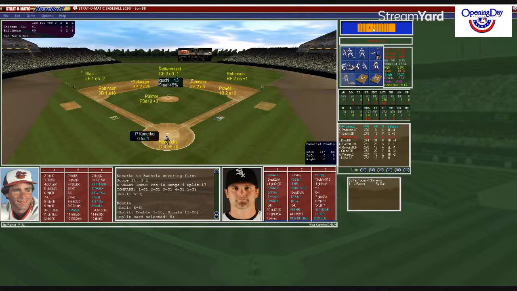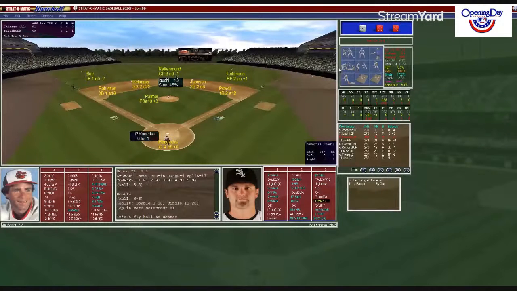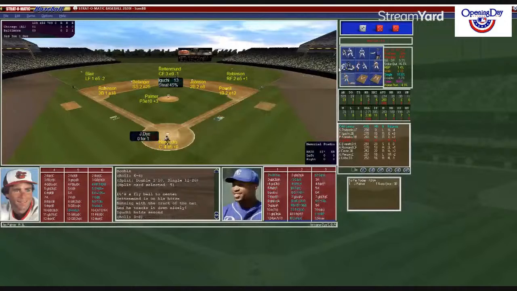Hendricks puts down the sign, Palmer working from the stretch, runner on second, no out, pitch to Konerko. And that's going to be a 3-5 ball center. Ruttman's there, comes in under it. Boy, he's got an arm, and Gucci will have to hold. Here's Jermaine Dye, reached on error by Brooks Robinson his first time up. Top of the third, 1 out.